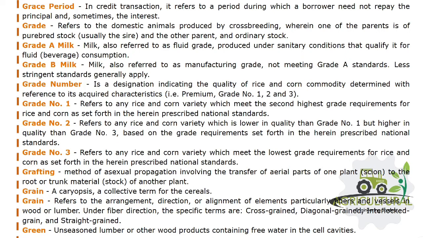Grade number 2 refers to any rice and corn variety which is lower in quality than grade number 1 but higher in quality than grade number 3, based on the grade requirements set forth in the herein prescribed national standards. Grade number 3 refers to any rice and corn variety which meets the lowest grade requirements for rice and corn as set forth in the herein prescribed national standards.